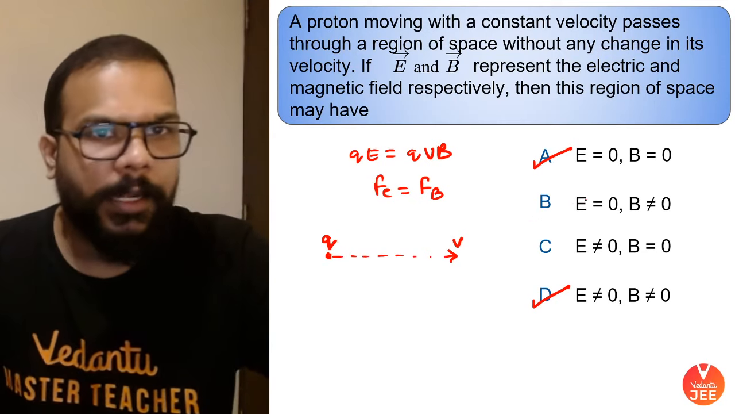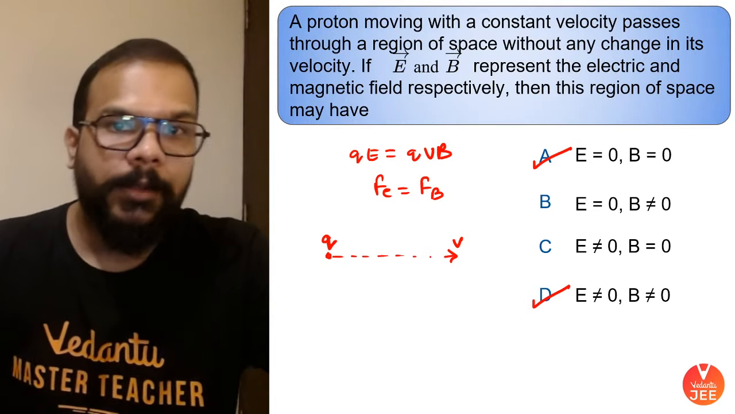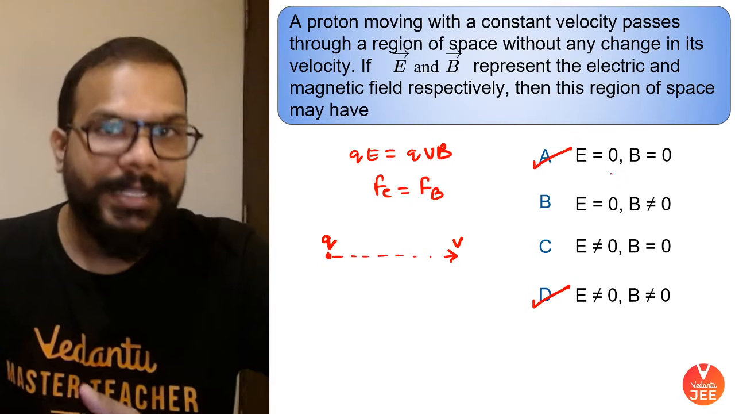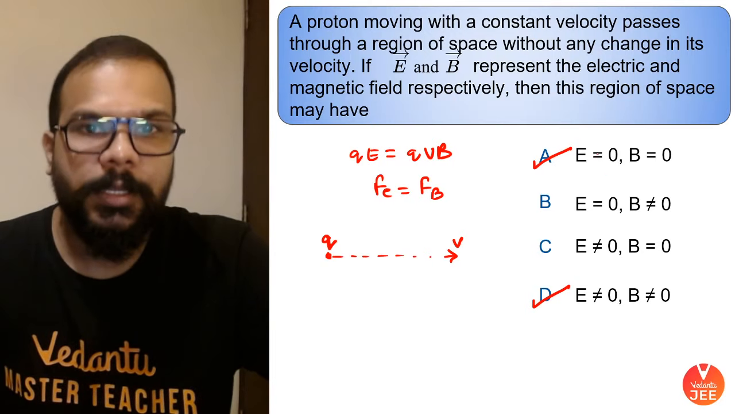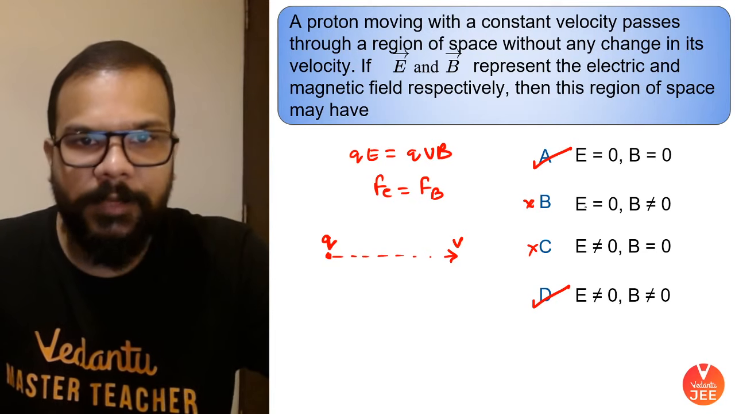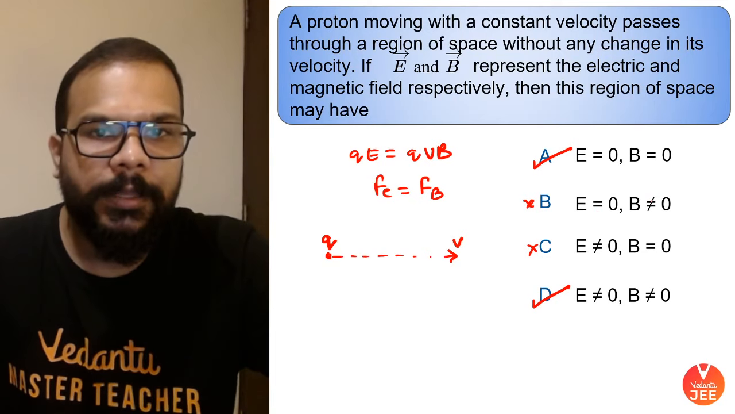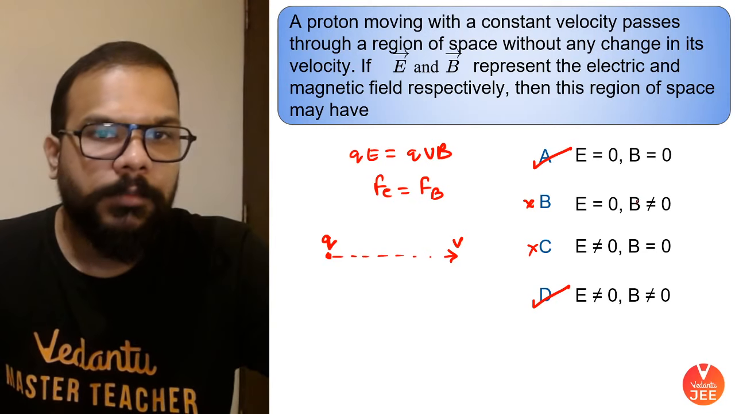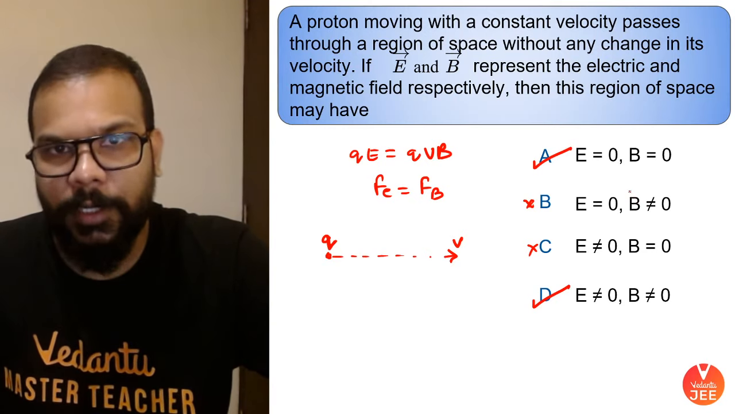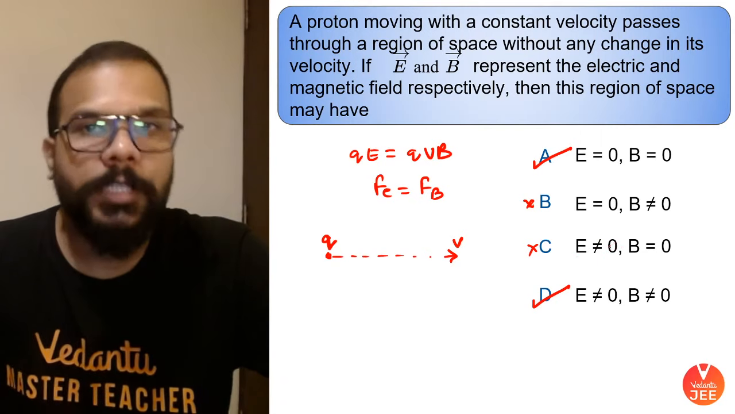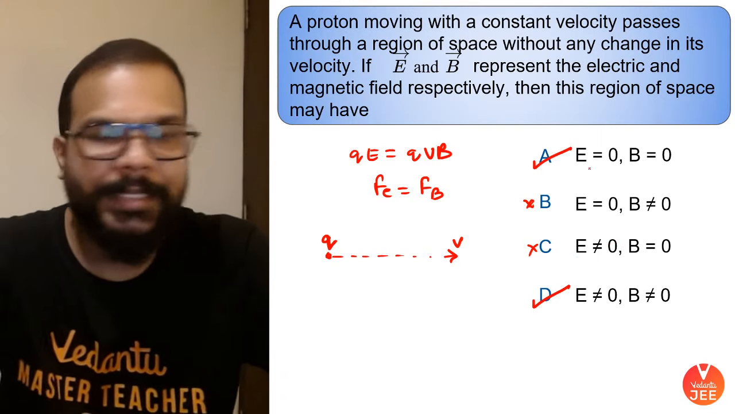Either there is no electrical or magnetic field, or if they are present, then they must be non-zero and cancelling out each other in terms of the forces. But possibilities B and C cannot be there, because if only a magnetic field is there, then the charged particle may have its direction changing and a force acting on it. And if the electric field is non-zero, then definitely there is going to be some acceleration.